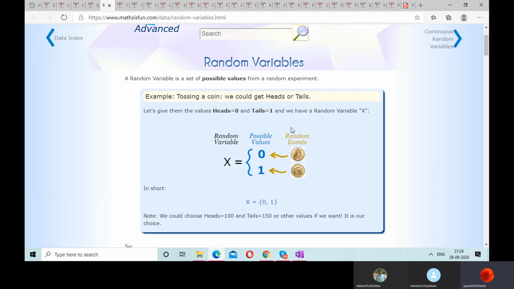So the random event is nothing but tossing a coin. So I tossed a coin, I got 0. 0 means heads. I tossed a coin, I got tail, 1. So here x is the random variable. So what does it show? X is a random variable which can take any value, either 0 or 1, when you toss a coin. That means when a random event happens, the event's outcome is nothing but whatever it is. So we are giving numbering to it. That is random number.